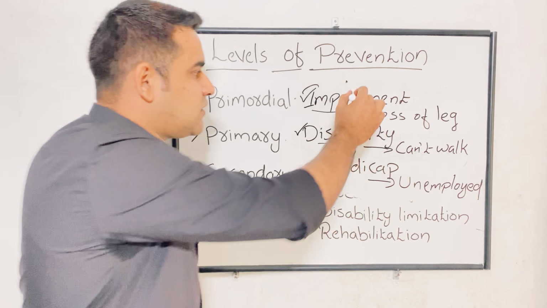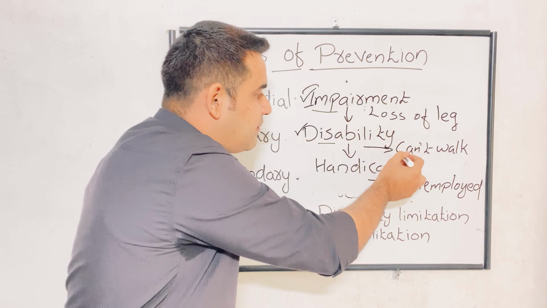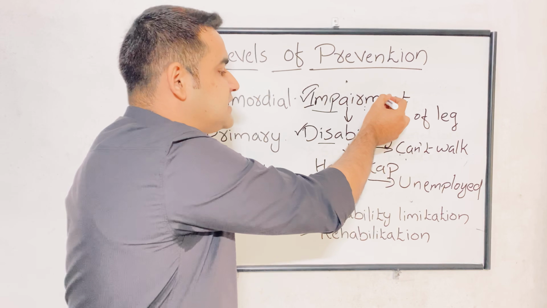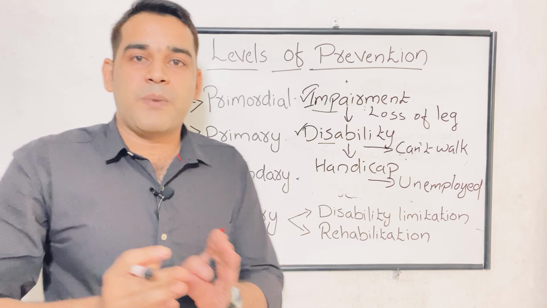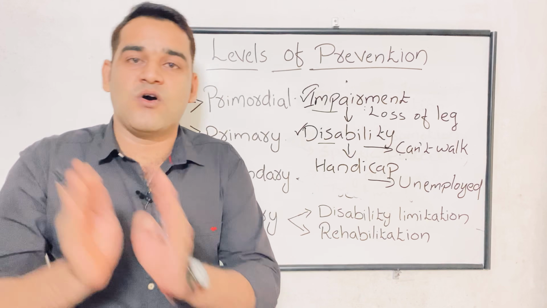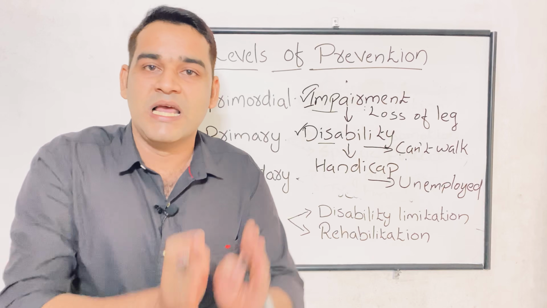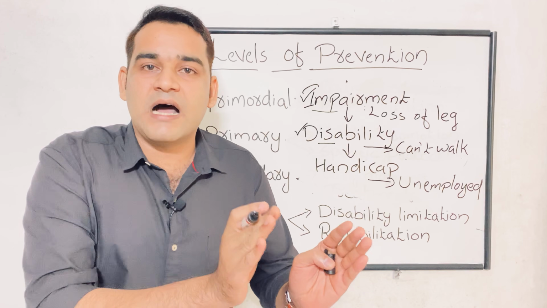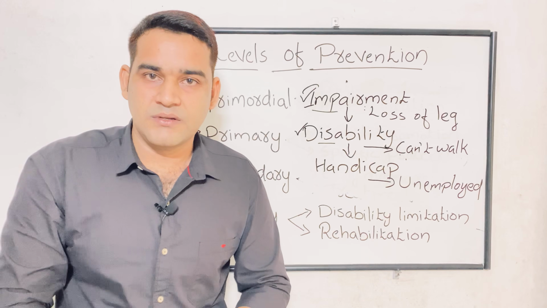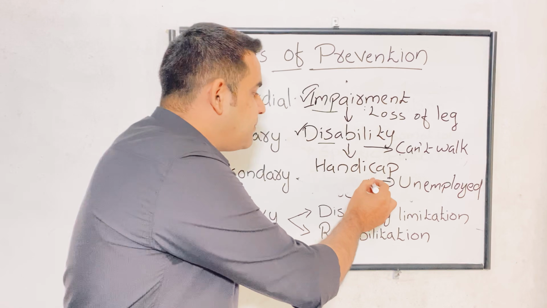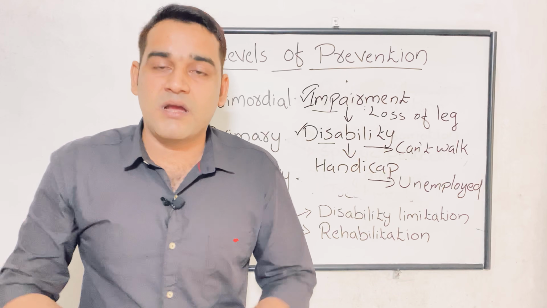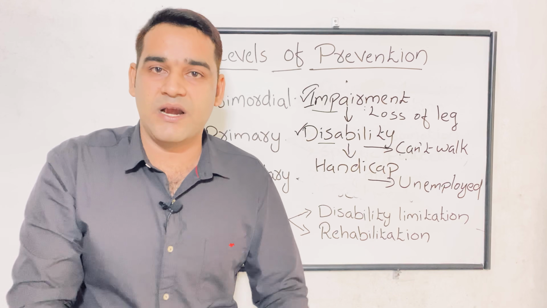Got it? Loss of leg is impairment, not able to walk is disability, and due to this disability and this impairment, now he can't fulfill the need of a society as a normal individual. As a normal individual, this person can't fulfill the need of the society or the community. So it is handicap. Now due to this he is unemployed. He can't go for the job. He can't walk. He is paralyzed. He is in the bed only.